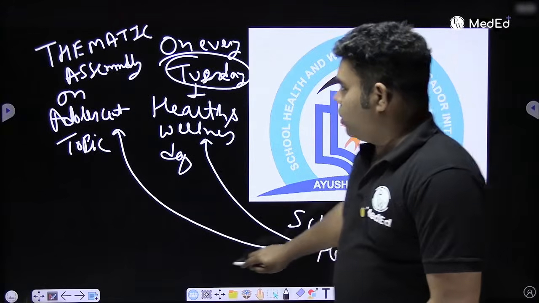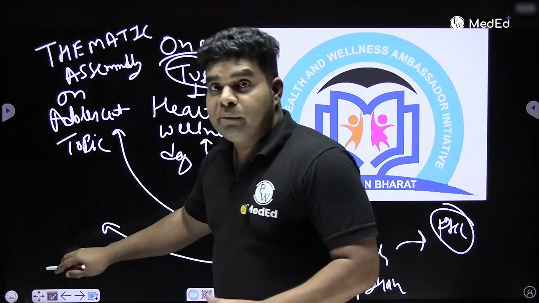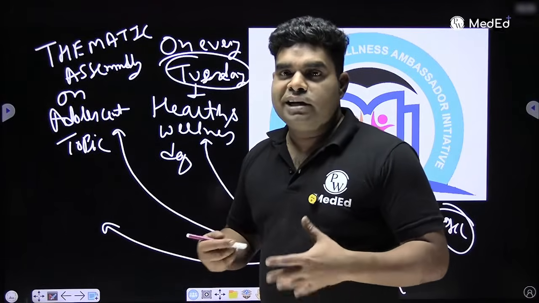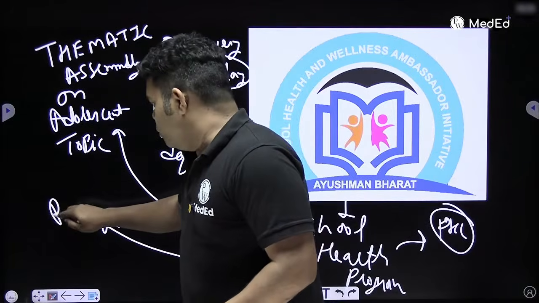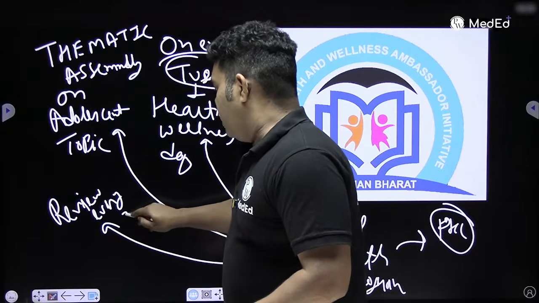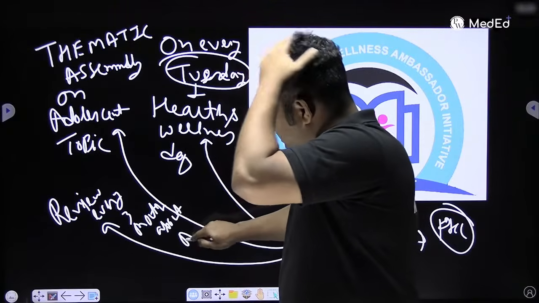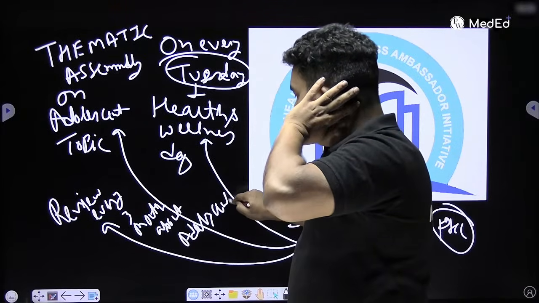And then in the school health program, they also have to have a review once in 3 months, about whether they are applying the adolescent program well or not. Every 3 months, review whether the government is helping in applying the adolescent program through school or not.